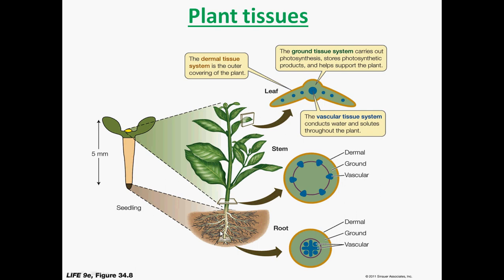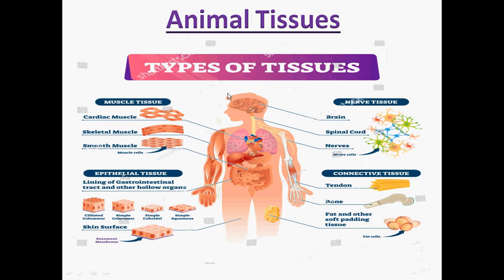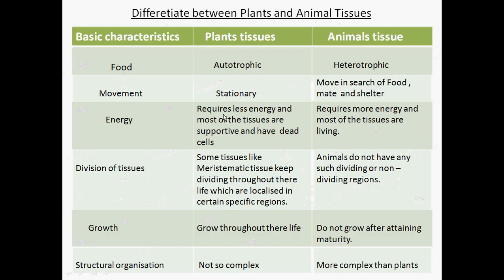So there are various functions which the plant has to perform, like transport of food, minerals and water to different parts of the plant, as well as protecting the plant from any kind of pathogens or water loss. Similarly, the ground tissue system helps in the storage of food which has been produced by the leaf, by the chlorophyll, through photosynthesis. So by understanding the various functions of animal and plant tissues, we can easily understand the basic difference between plant tissue and animal tissue.